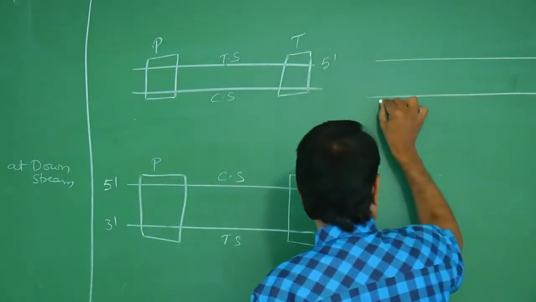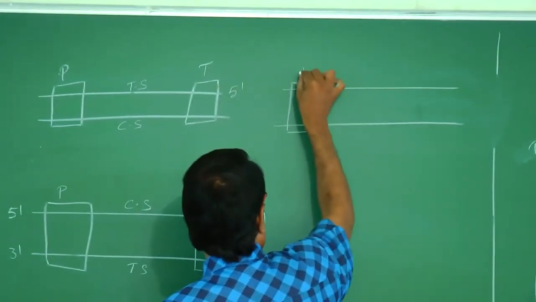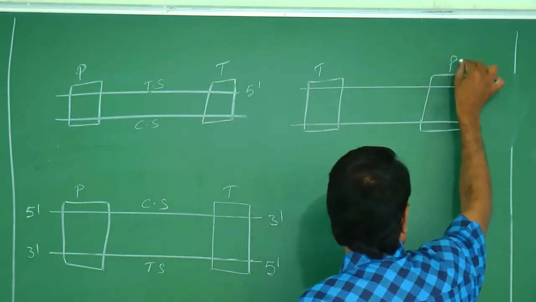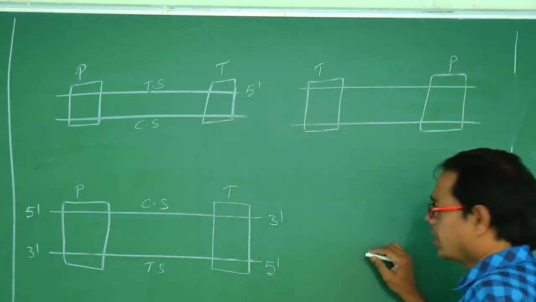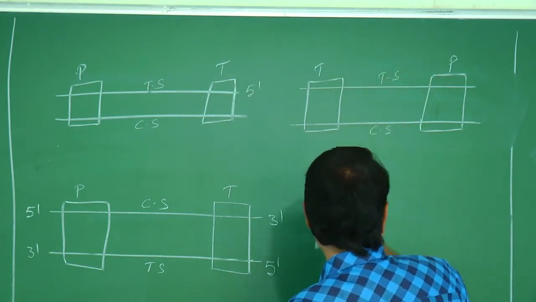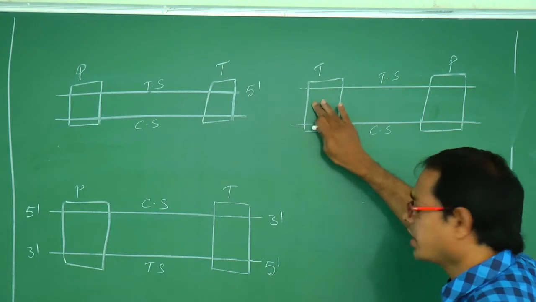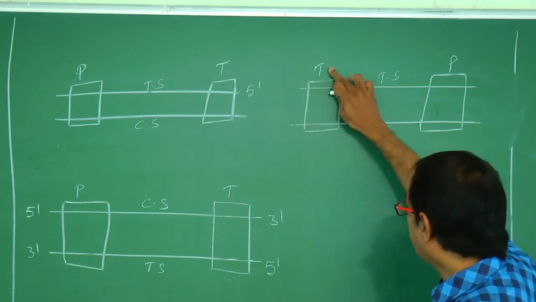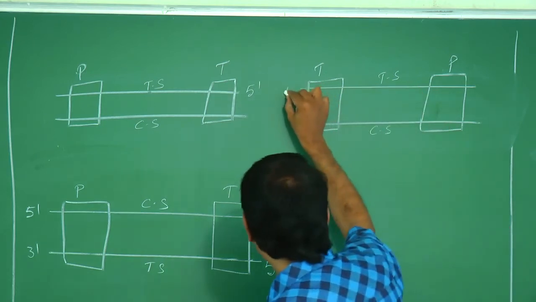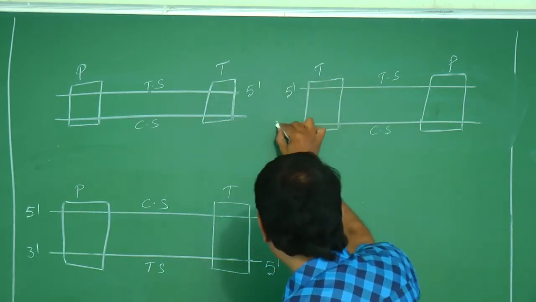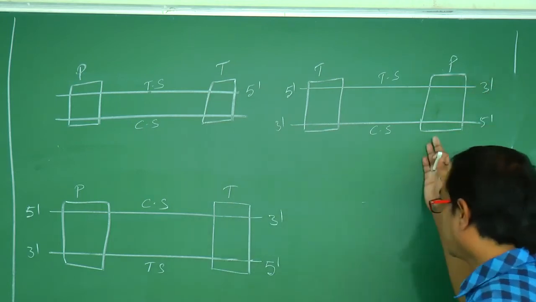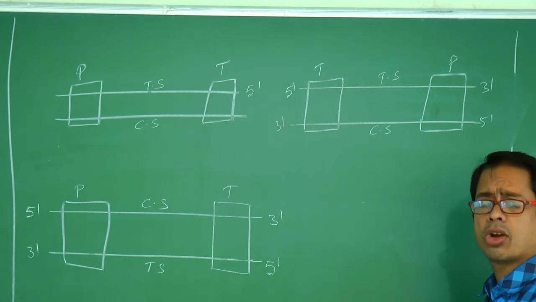Another way also, there would be other diagrams. We may change these. Here I am writing terminator, here I am writing promoter. So this is the template strand, this is the coding strand. I may change these positions. Terminator is located at 5' of the template strand. So this is 5', means 3', 5', 3'. Like that also the diagram may be drawn.